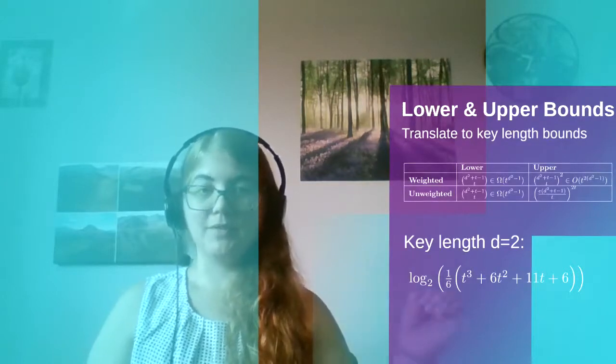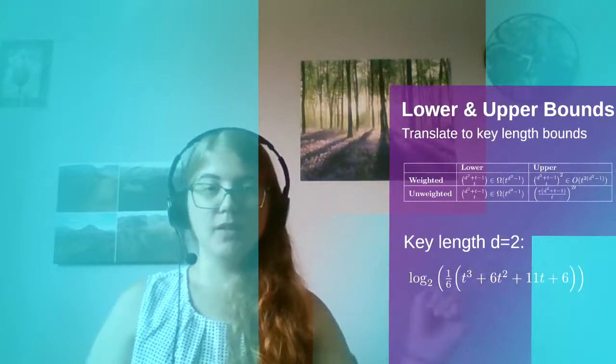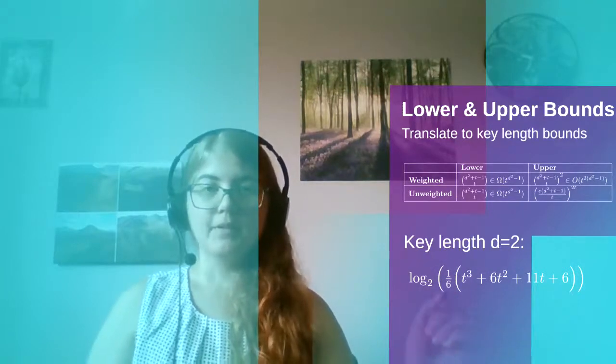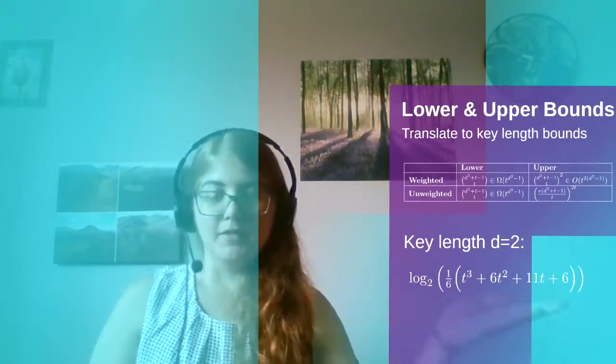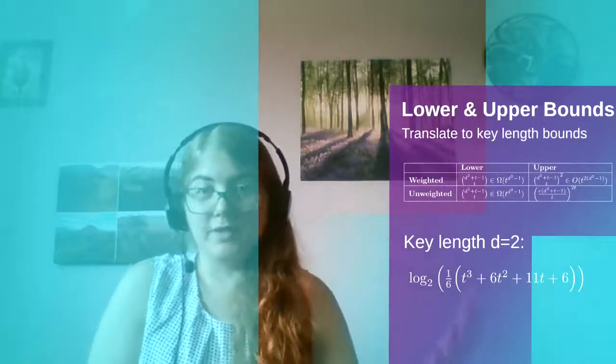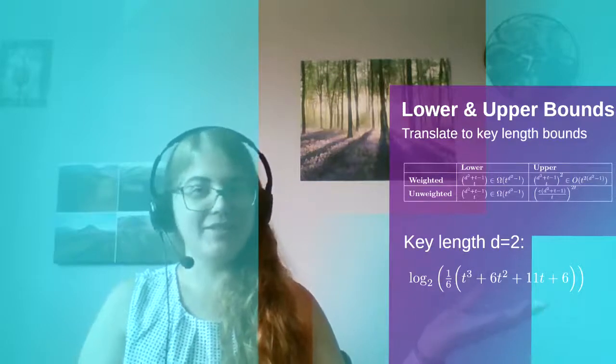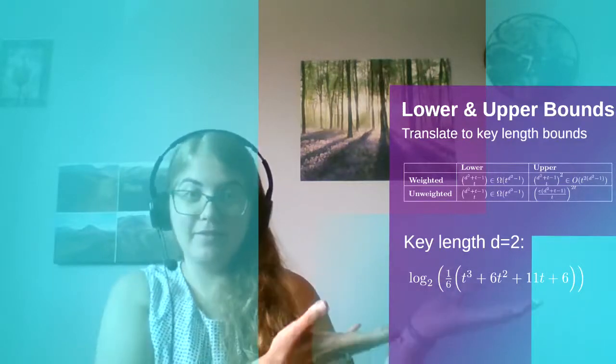So if we had an example of just d being 2, so qubits, we have the logarithm here of a polynomial with respect to T. Now this logarithmically with respect to T is better than linearly with respect to T, which was the quantum one-time pad. So this is better, but we're still not satisfied. Can we do better than even this?